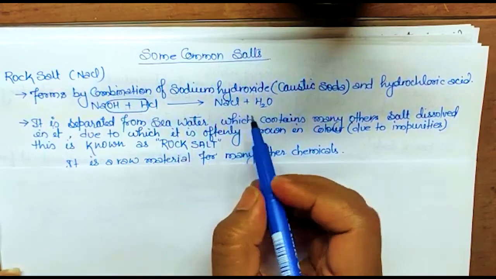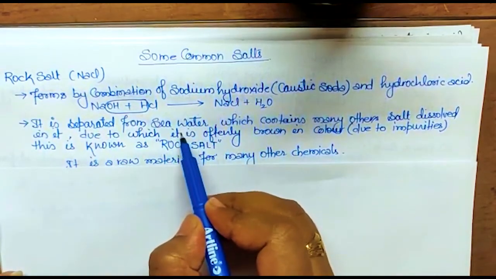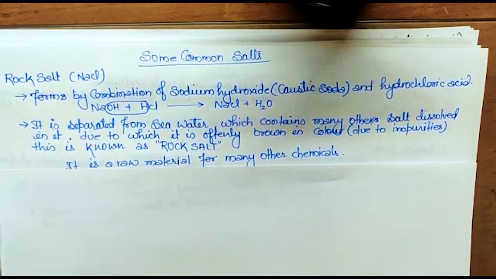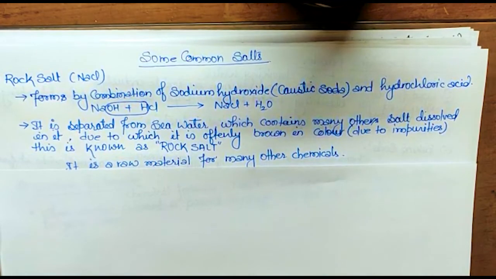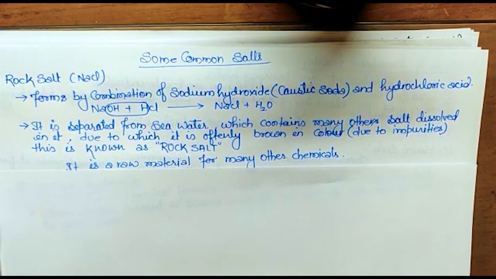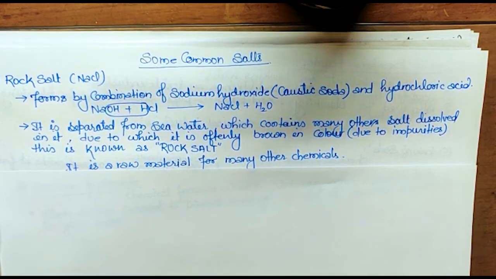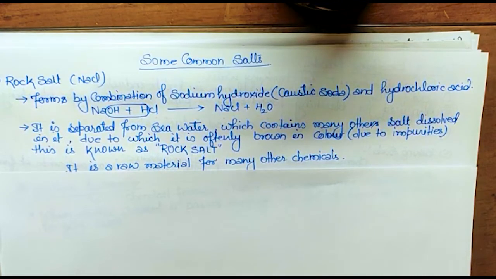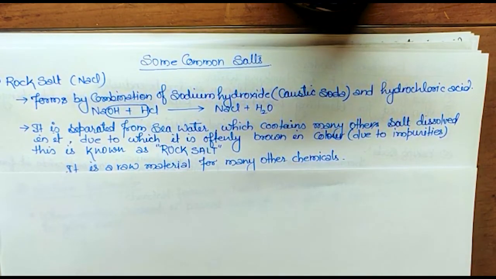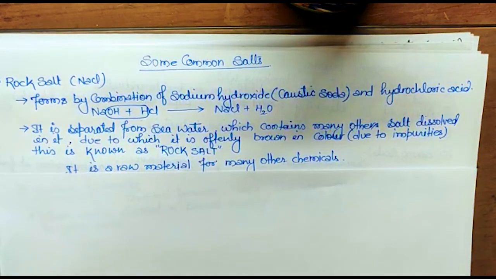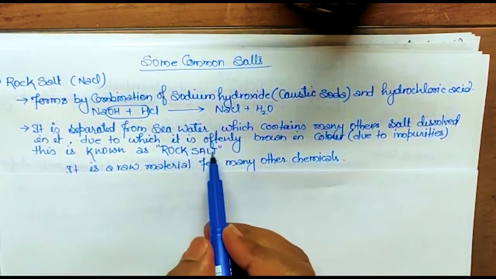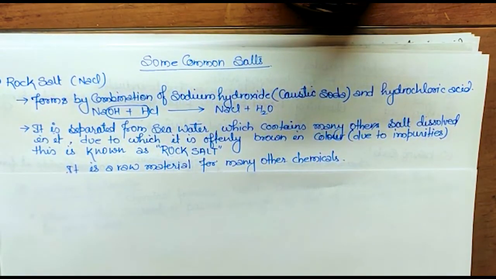Now this can also be separated from seawater. Seawater has, apart from NaCl, so many other dissolved salts, which are called impurities. Like magnesium salt, calcium salt, magnesium sulfate. These are not useful for us. We don't take them in our food or as an edible. So these are impurities. Due to the presence of these impurities, it is often brown in color. That is also called rock salt, and it is in the form of big rocks. So that is called rock salt.